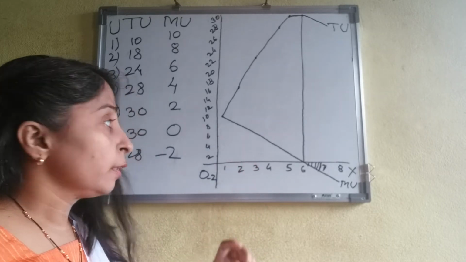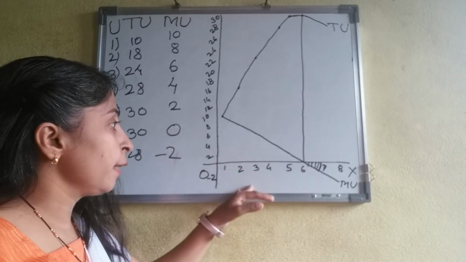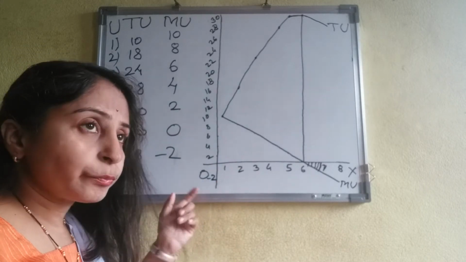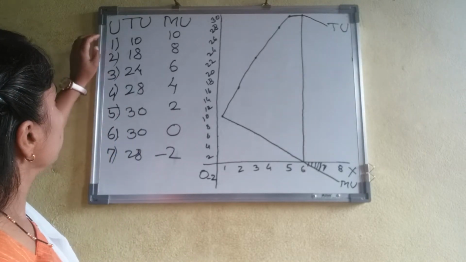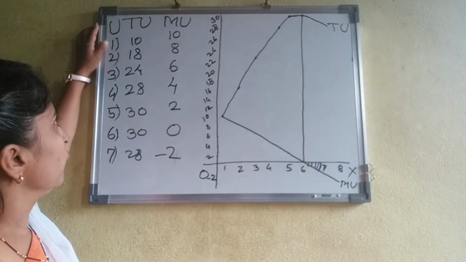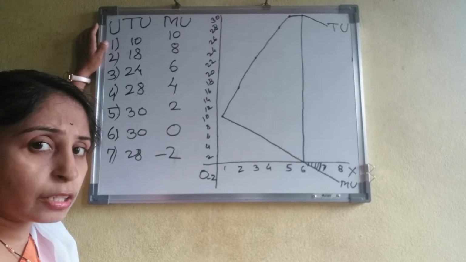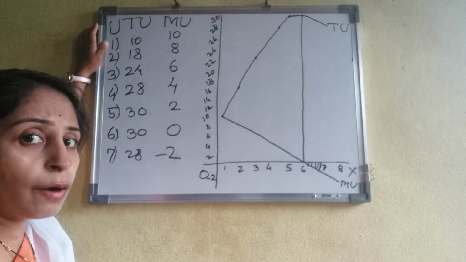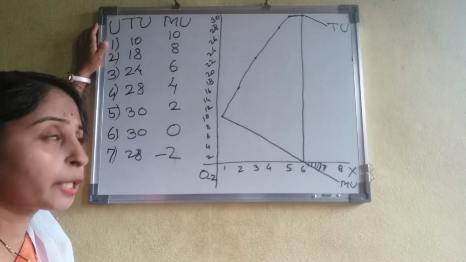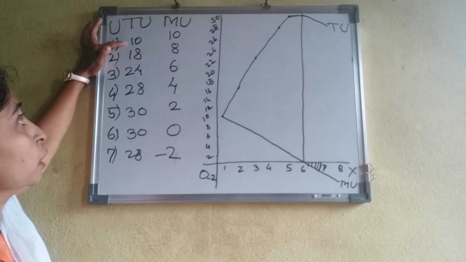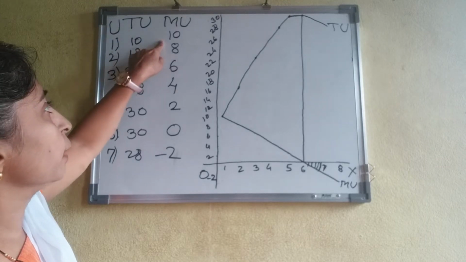Hence, I draw a diagram and a schedule at a time. Okay, let's see, student. At the first unit of mango consumed by the consumer, total utility is 10 and marginal utility is also 10.